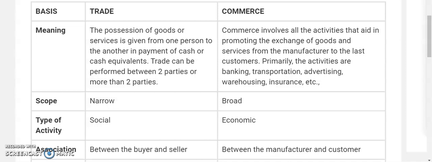When this loss happens, who will bear it? For that, insurance is to be done by the insurance company. So likewise, every activity, as we go in depth, we will come to know in detail. But in brief, all these activities are included in commerce. So here the scope is much broader than trade, right?